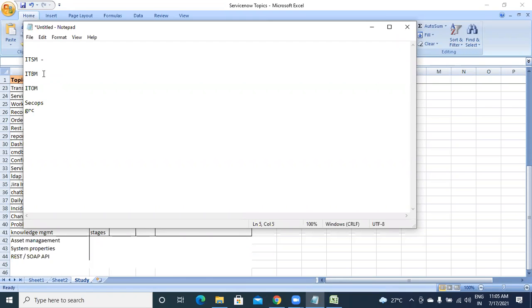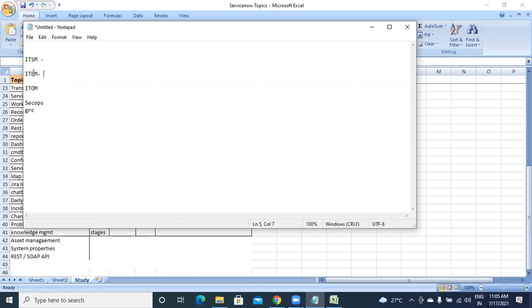ITBM is business management. In this there are separate modules for project management, resource management, those things. If your organization gets around 10 projects, it will manage who the resources working on those projects are, who is allotted, how much time they are spending, and what is billable. All that project-related, business-related management will be in ITBM.